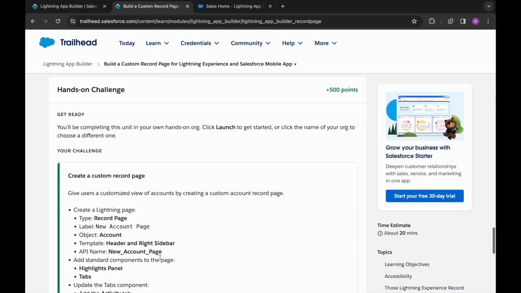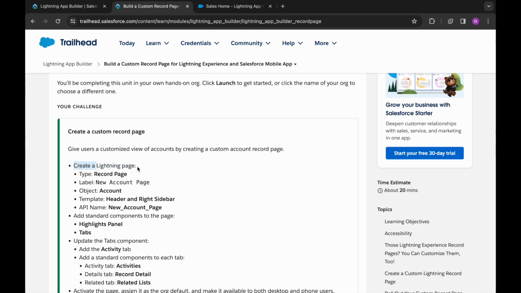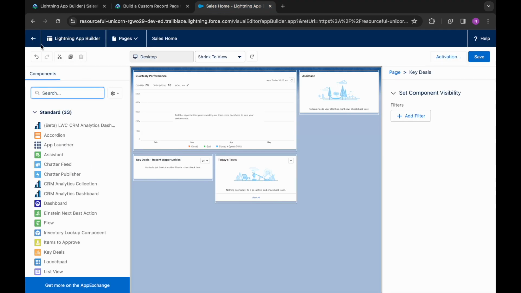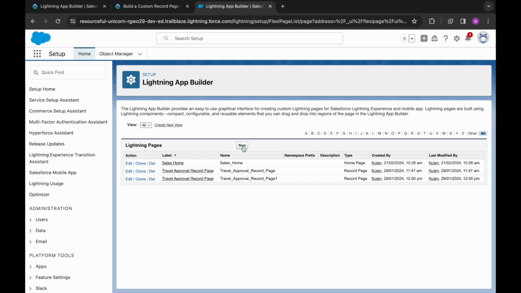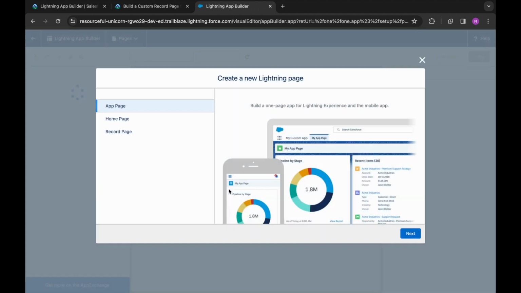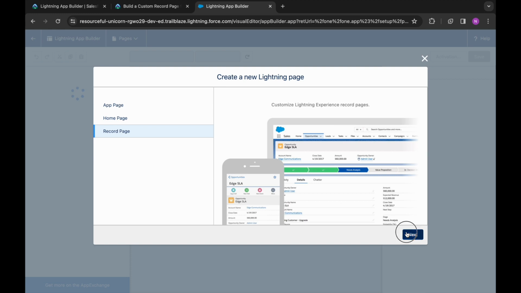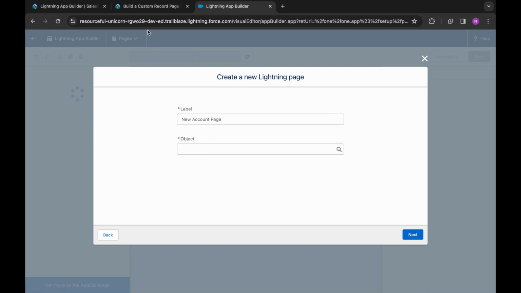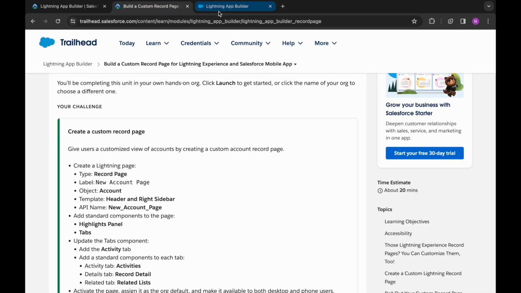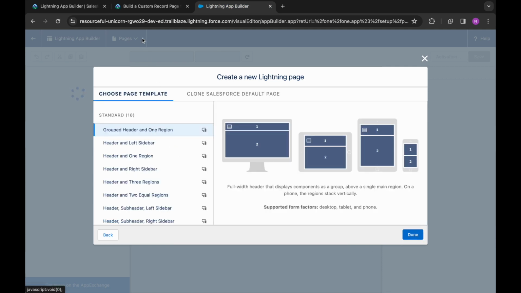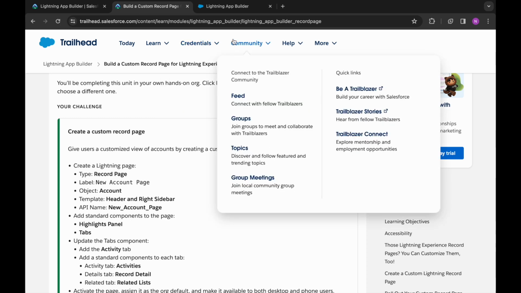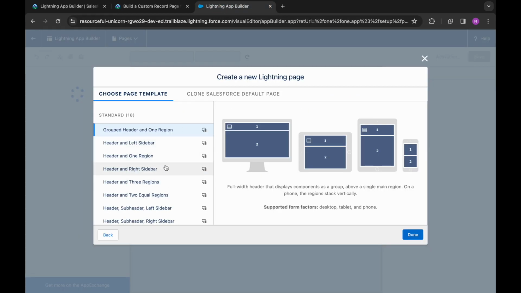I'll retake this. Now we need to create a lightning page, that is record page, and its label should be new account page. So we will go back to this. We'll click on new, then record page, next, label, object account, and then the template is header and right sidebar.